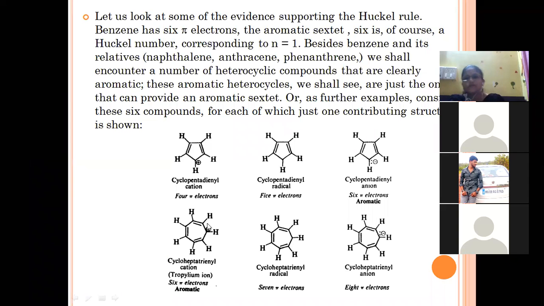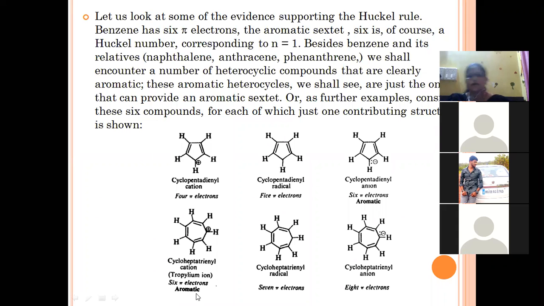Now we will proceed to the next example. The next example is the cycloheptatrienyl cation. In this case, we have known the fourth condition: the structure must have either a 5-membered ring, 6-membered ring or 7-membered ring. Now in this case, the ring is 7-membered, and the compound is the cycloheptatrienyl cation. That means from this carbon atom, both pi electrons are withdrawn. That's why this carbon atom is going to possess a positive charge.